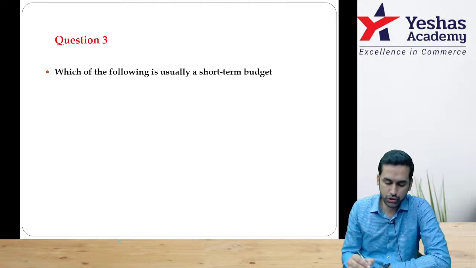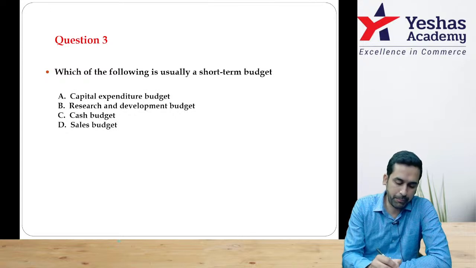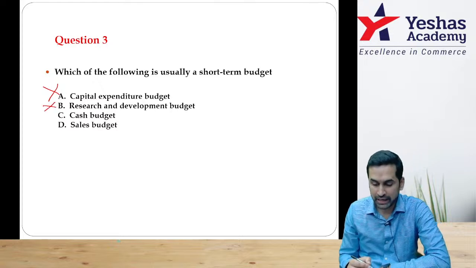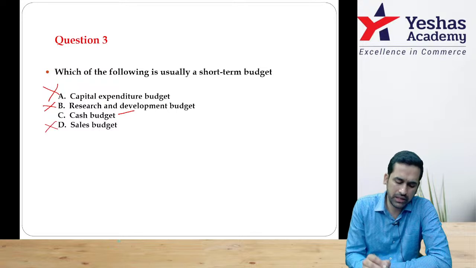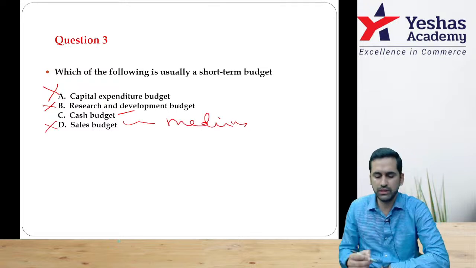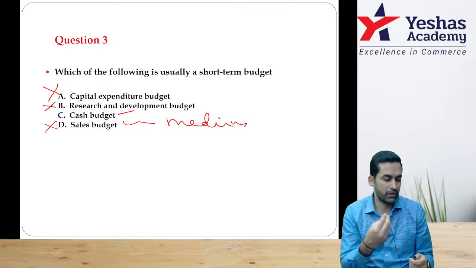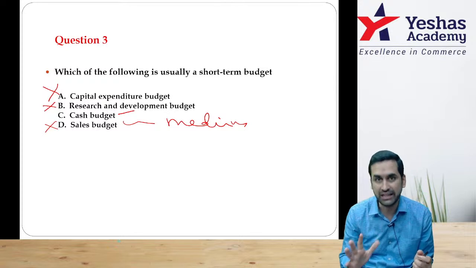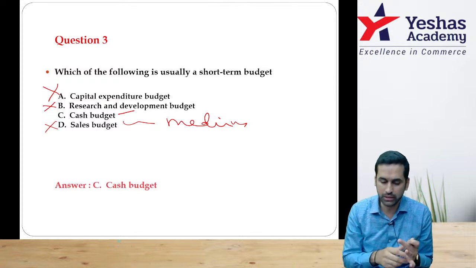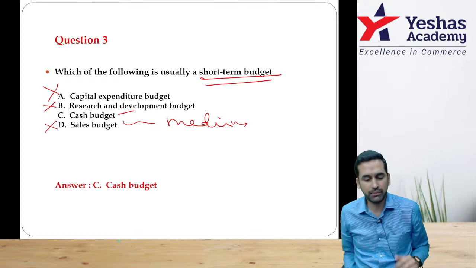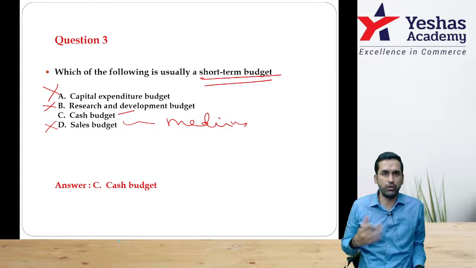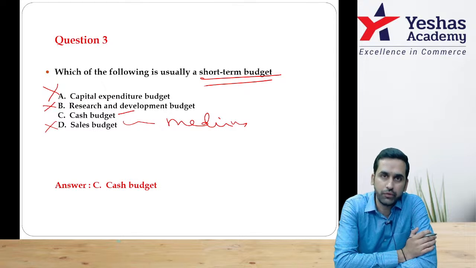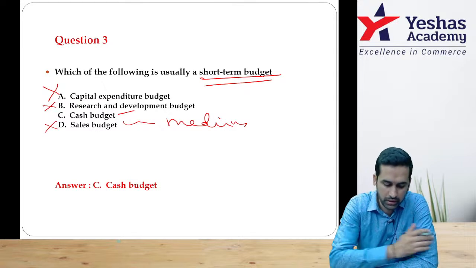Which of the following is usually a short term budget? Capital expenditure, definitely no, that's a long term investment. Research and development, no. Cash budget, yes. Sales budget is a kind of medium term budget, because sales budget you don't make for 1 week, you don't make it for the next 15 days. Cash can be for 2 weeks also, cash can be even for a week, correct? Therefore the correct answer for short term, the wording used is short term. If it was medium term, short term and medium term, I would have gone by both cash and sales, but the question is very clear, they want only short term. Therefore the better answer would be to go with cash.